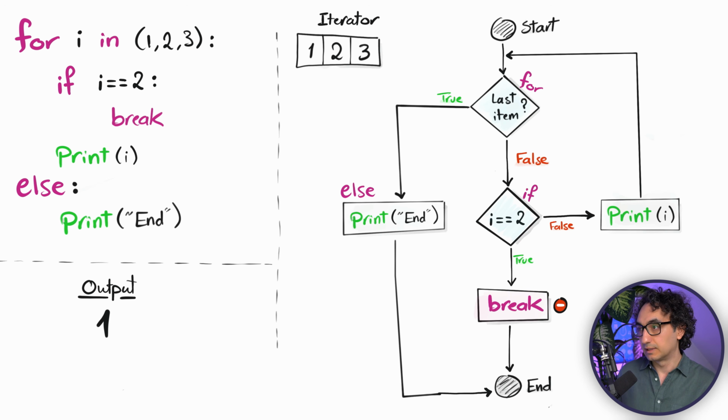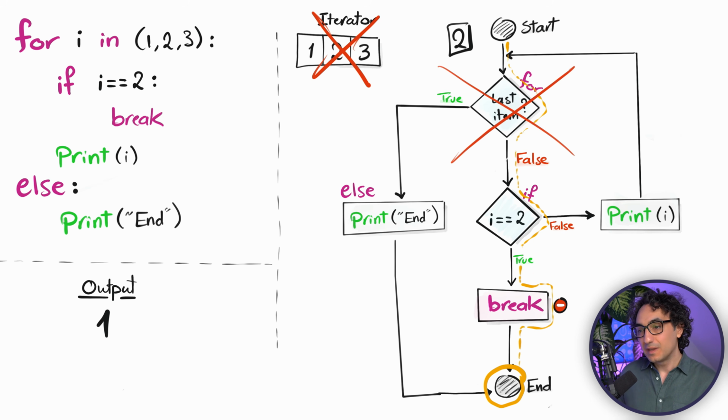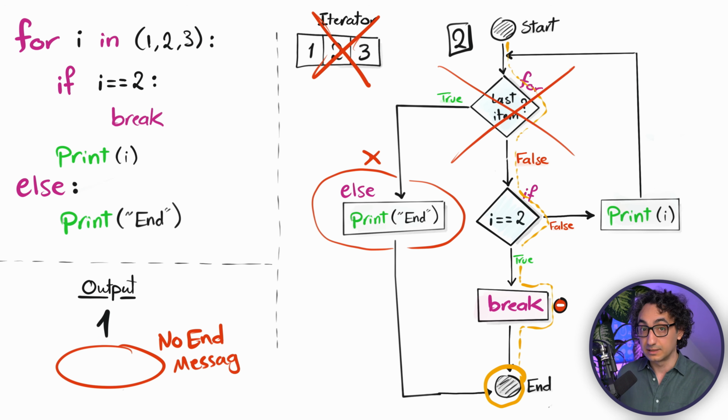Then it goes back to the top and asks again, give me the next item. It's gonna be 2. Is 2 equal to 2? Well, this time it is true. And Python goes to the break statement and exits the loop, exits everything. And with that, you will get in the output only one value, the 1. So Python didn't process the next value in the iterator, the 3. And very important, Python didn't execute the else statement. That's because the condition of the last item was never fulfilled. We didn't get through. That's why Python didn't have the chance to execute the else statement.